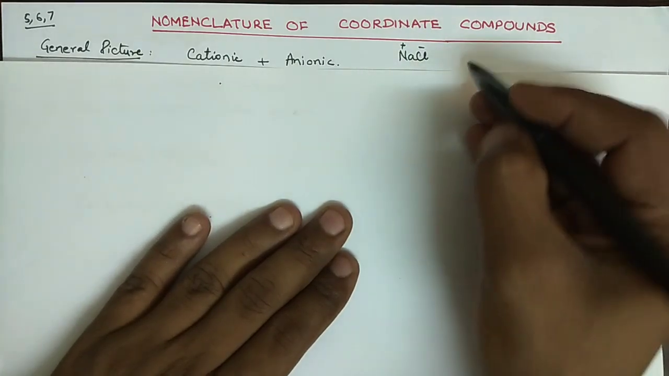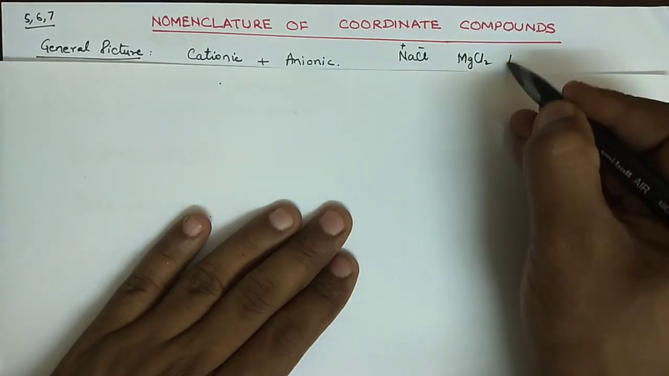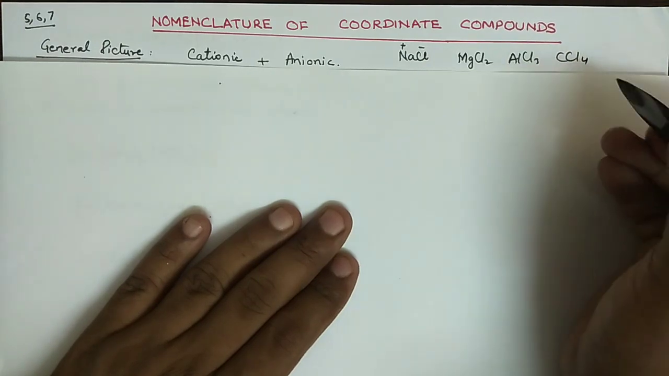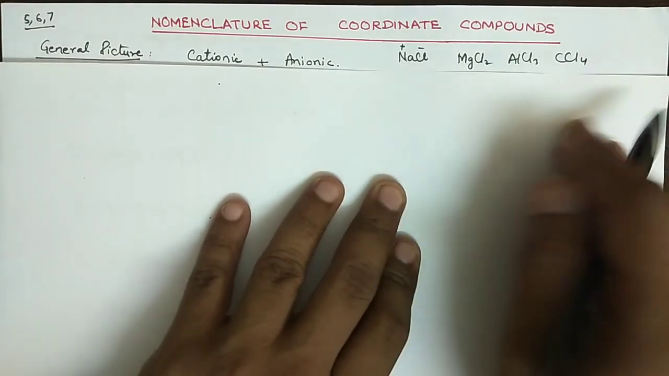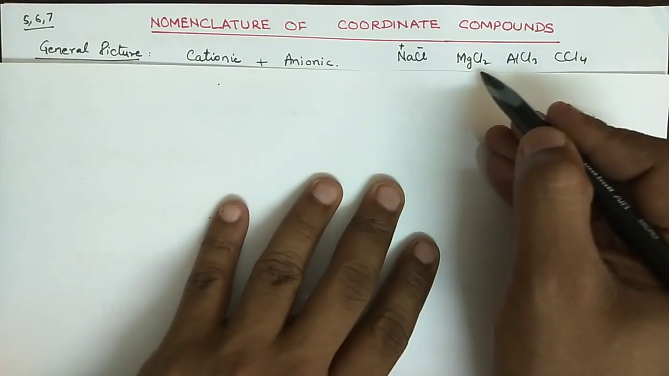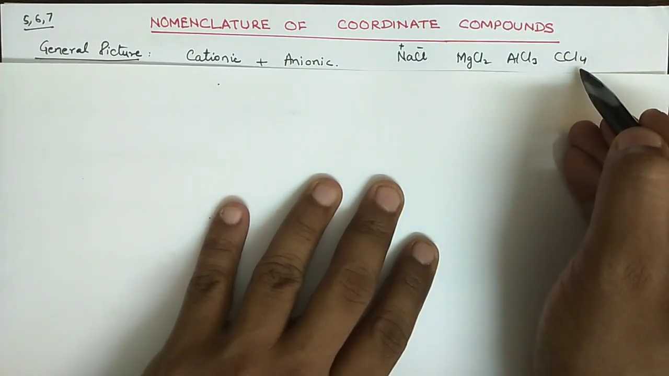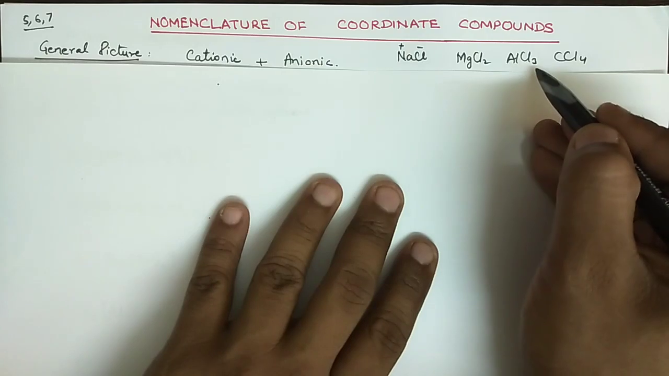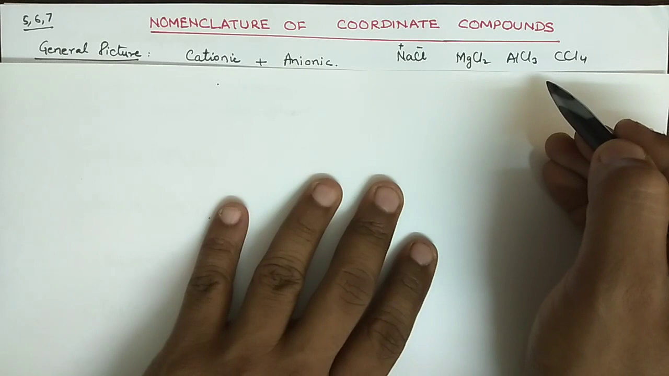And the second rule is that in case of ionic compounds, for example, you have MgCl2, AlCl3, CCl4, and let me just tell you the names. The names are magnesium chloride, aluminum chloride, and this is not carbon chloride, this is carbon tetrachloride. Now the question is, why have we not said aluminum trichloride or magnesium dichloride? Why? Because